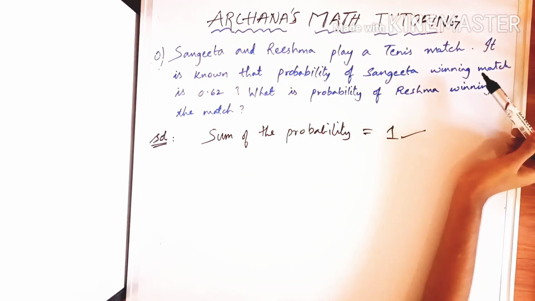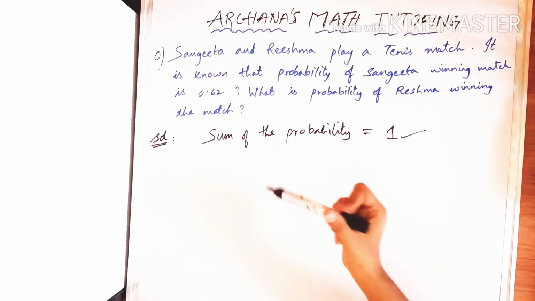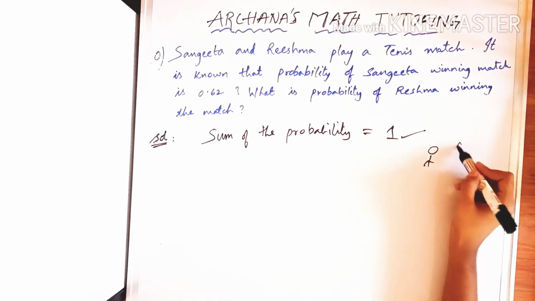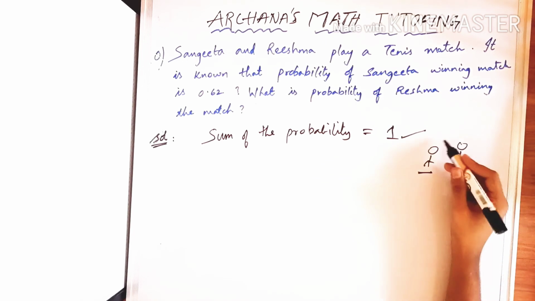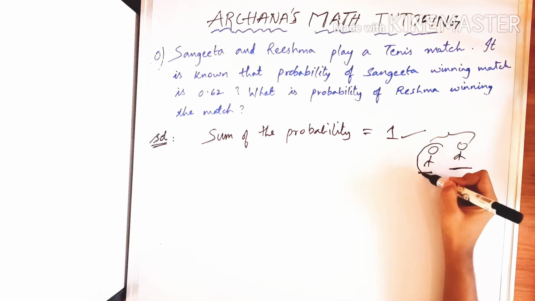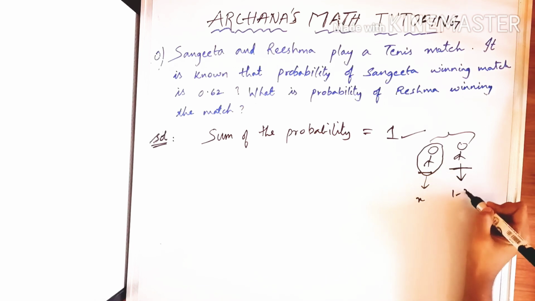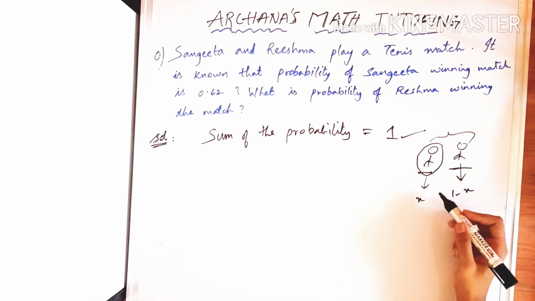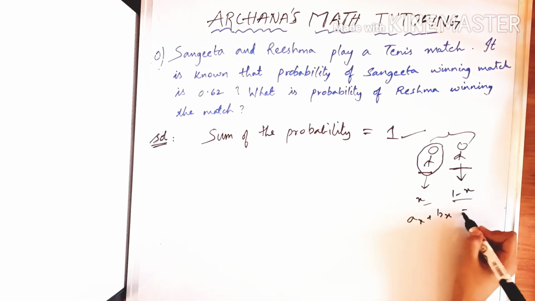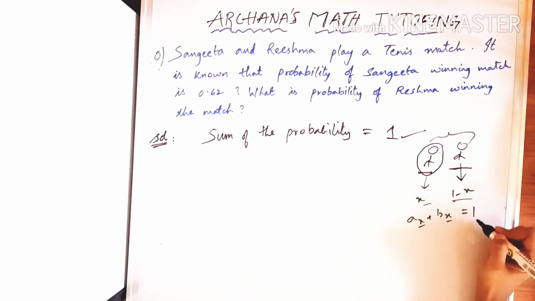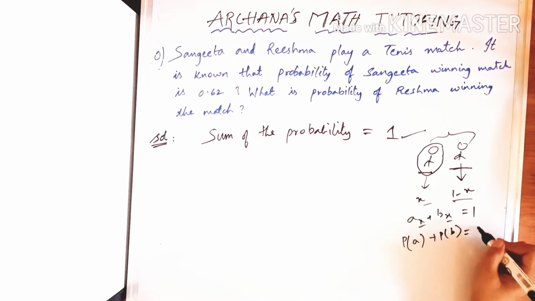Sangeeta and Reshma play a tennis match. It is known that the probability of Sangeeta winning the match is 0.62. So two people are playing a match, and one of them will win. If the probability of this person winning is some x, then the other person's winning probability will be 1 minus x, because the probabilities sum to 1. So the probability of A winning plus the probability of B winning is 1.